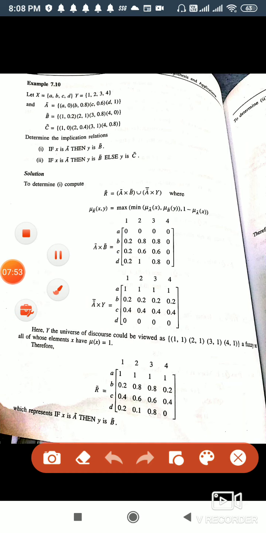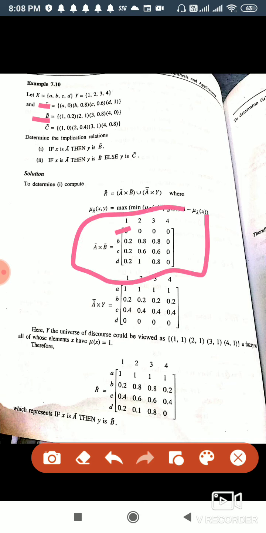Now under this we will write down the minimum value. The minimum of the two value of A and B. So we will see this. First, when we see A and 1, we will just see here A is 0 and 1 is 0.2. Now which one is the minimum? 0 is the minimum. So we will write down here 0. Similarly, we will fill the whole matrix. We get the A cross B.